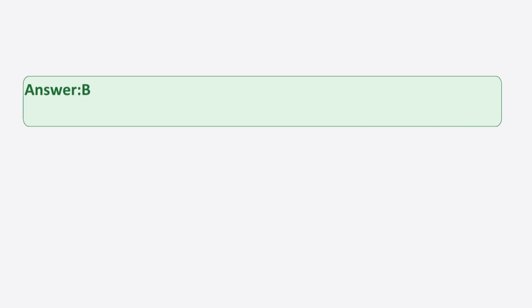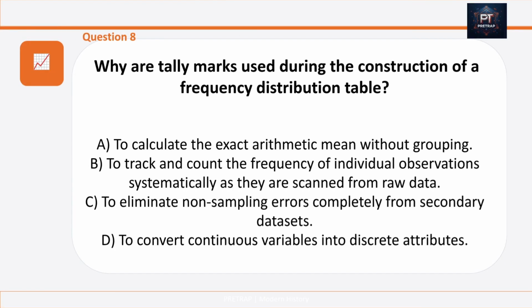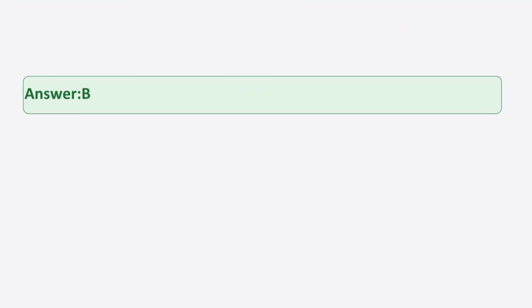Question number 8 is, why are the tally marks used during the construction of a frequency distribution table? Option A, to calculate the exact arithmetic mean without grouping. Option B, to track and count the frequency of individual observations systematically as they are scanned from raw data. Option C, to eliminate non-sampling errors completely from secondary data sets. Option D, to convert continuous variables into discrete attributes. And the answer is option B.